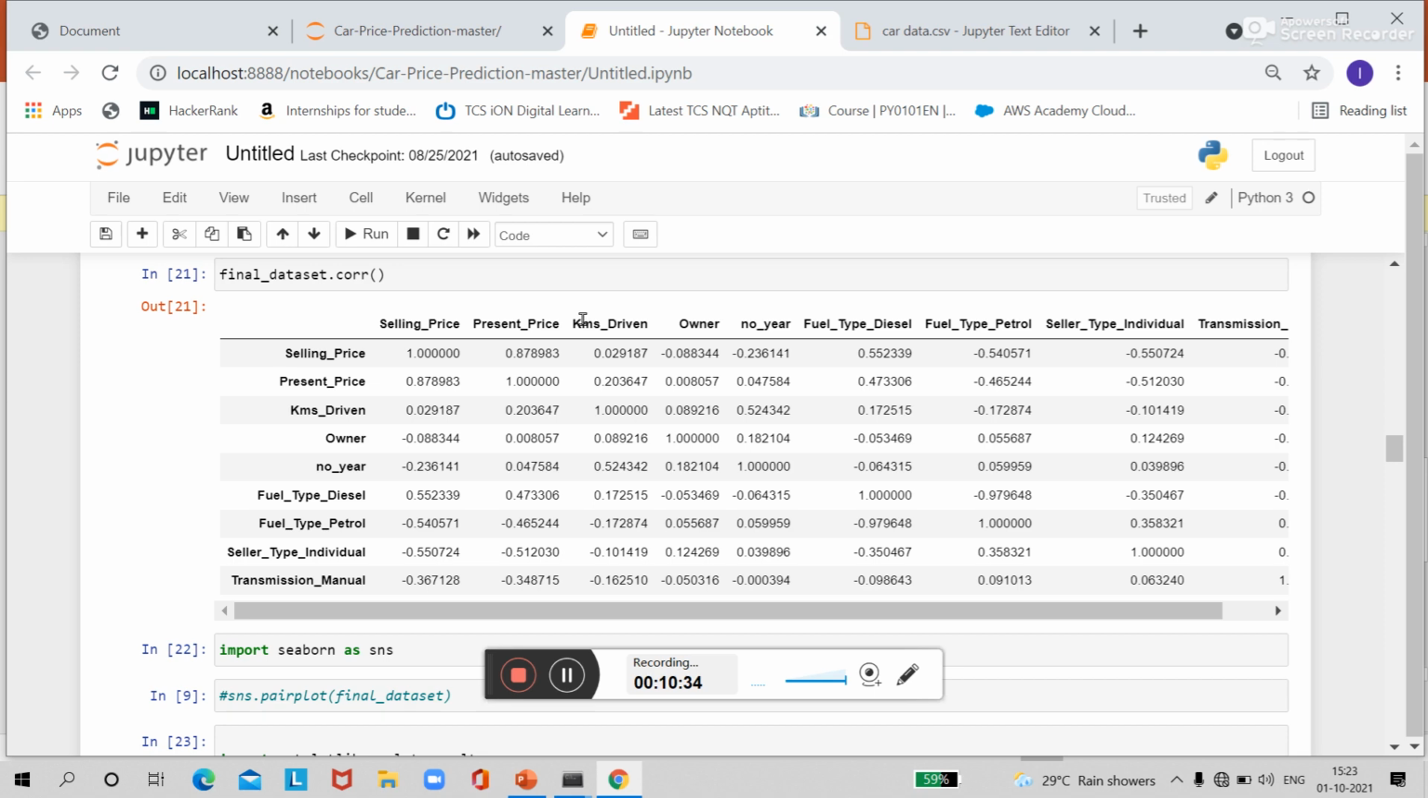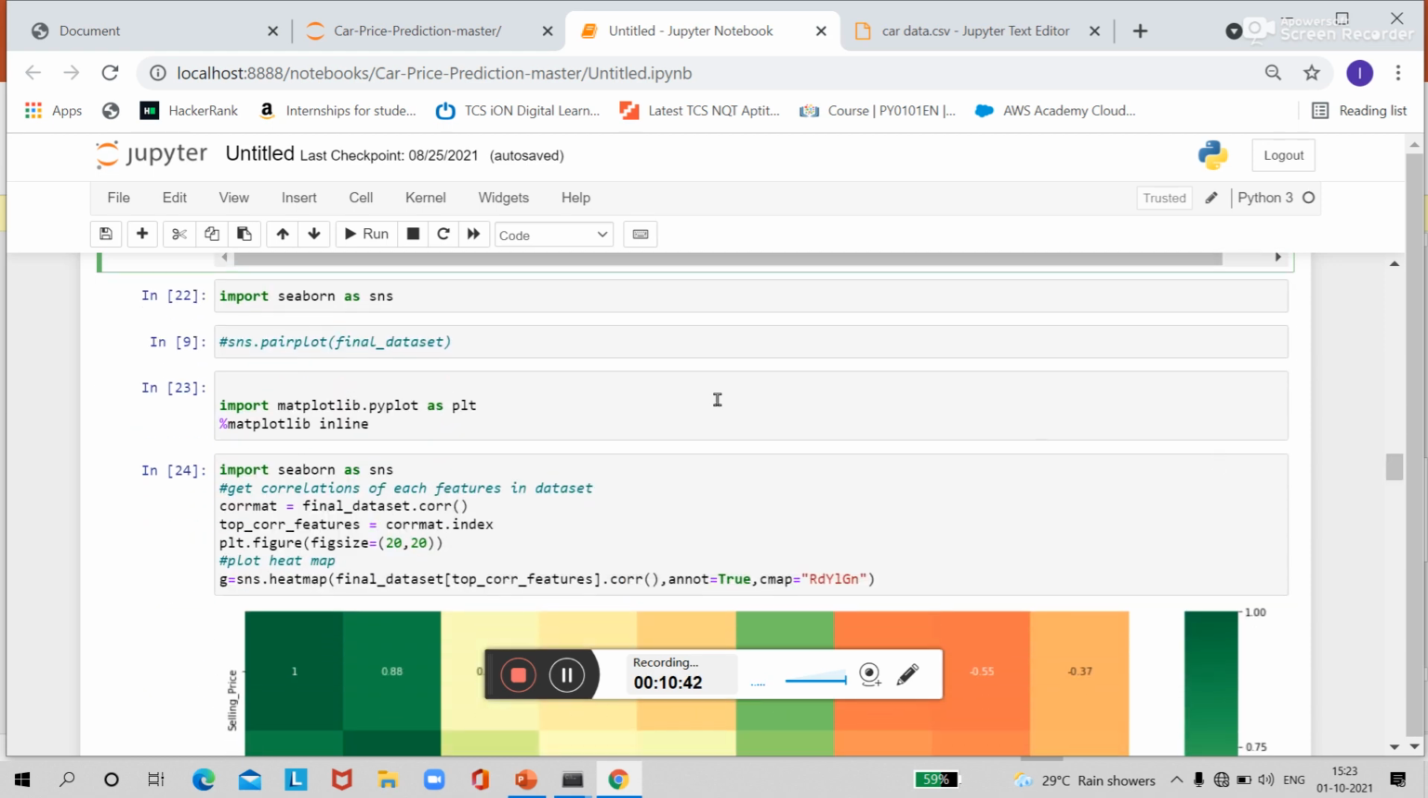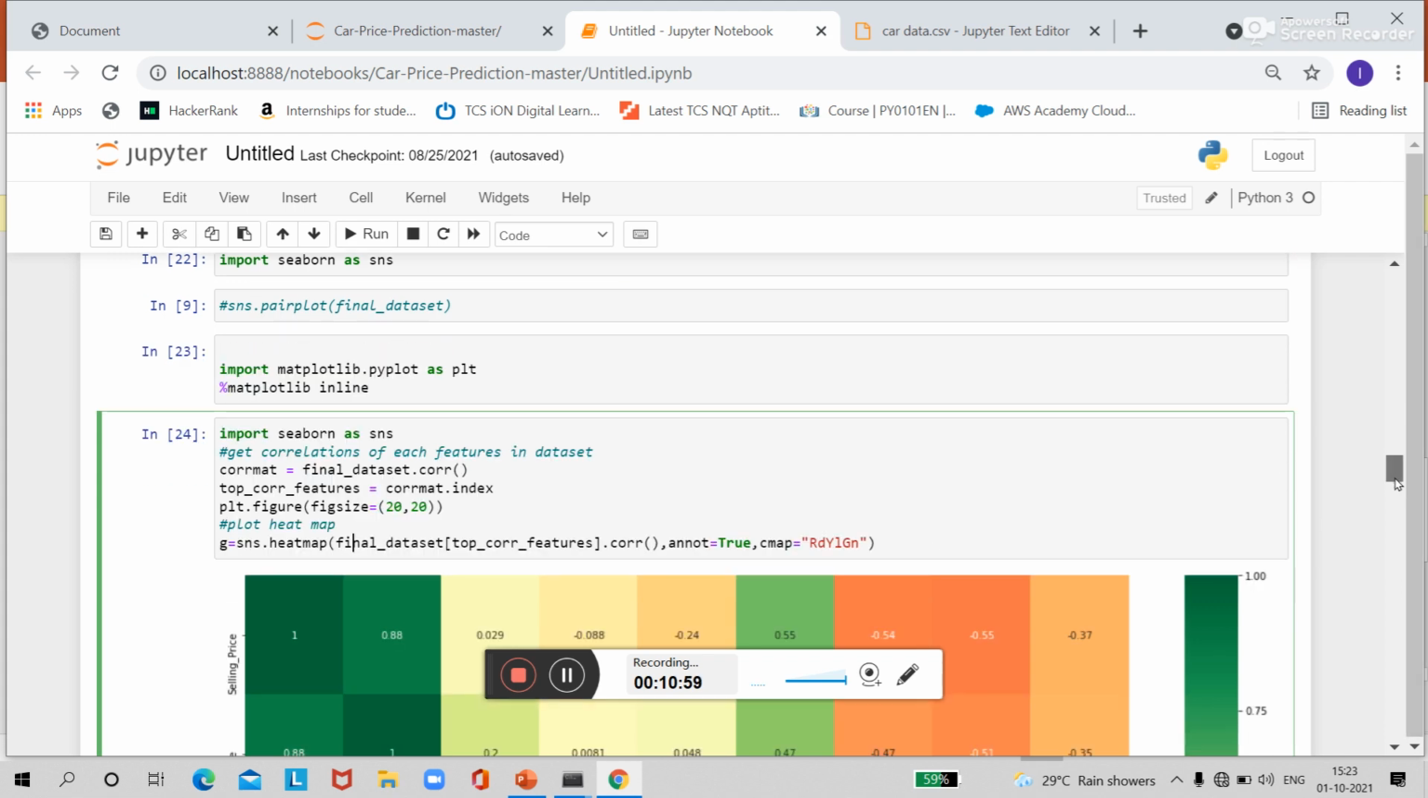That's why we will use this core method for finding the correlation. We'll understand this concept of correlation in a visualized way. That's why I imported Seaborn as this, and we'll get the correlation of each feature in the data set, and we'll plot the heat map using this sns.heatmap method.